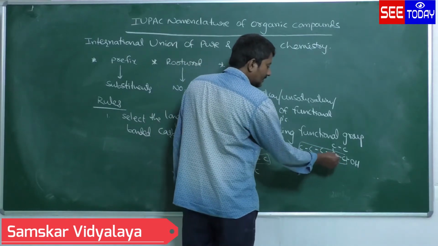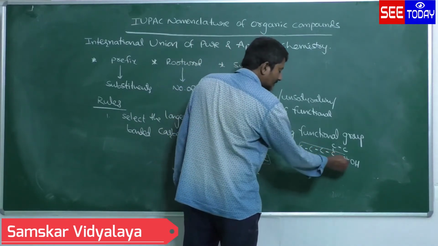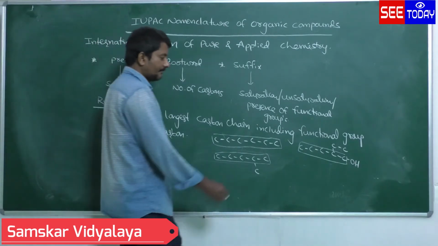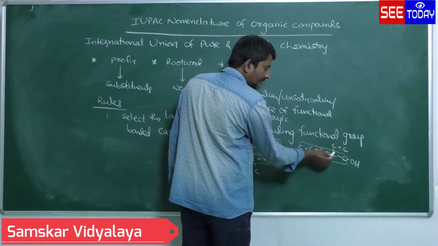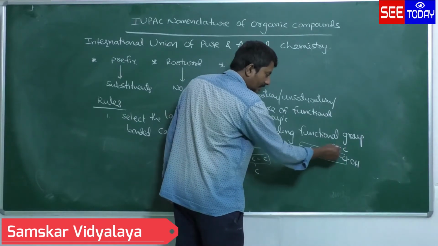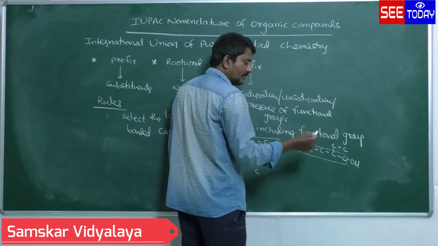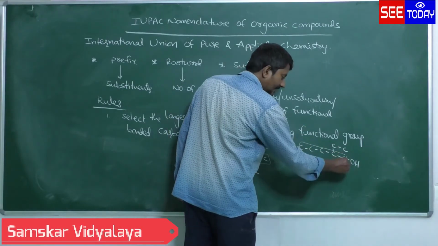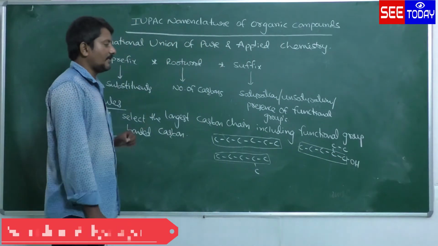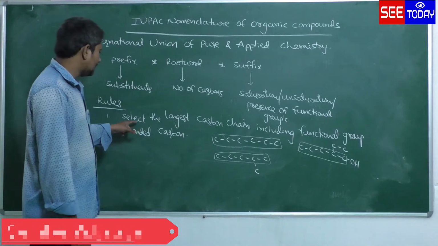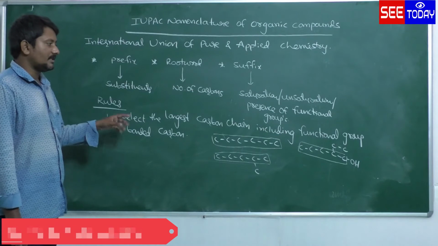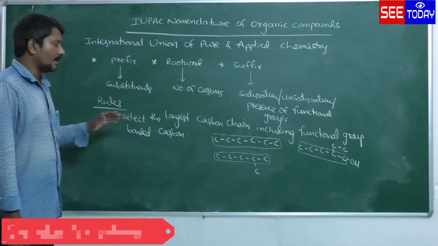So the 5-carbon chain will be taken as the longest carbon chain instead of the 6-carbon chain. If you consider 1 to 6, there are more carbons, but there is no functional group. In the 5-carbon chain, the OH bonded carbon is included. That's why the rule says to select the longest carbon chain including functional group bonded carbon.